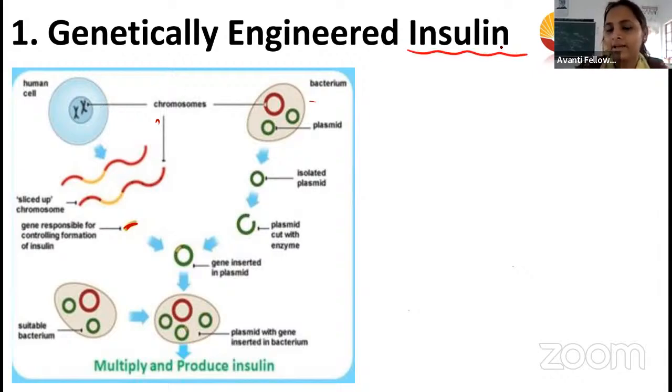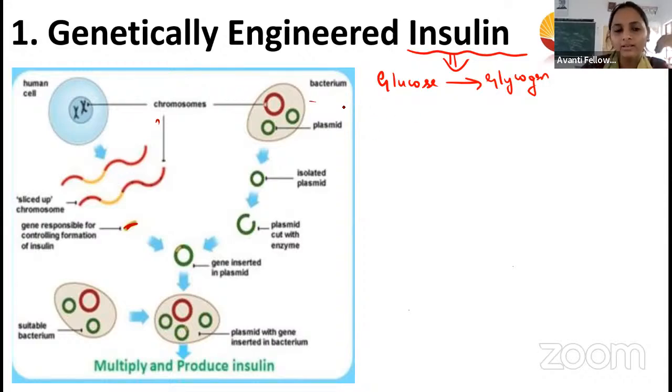Insulin takes the glucose in our blood and converts it into glycogen, right? So that is the reason we require the insulin.